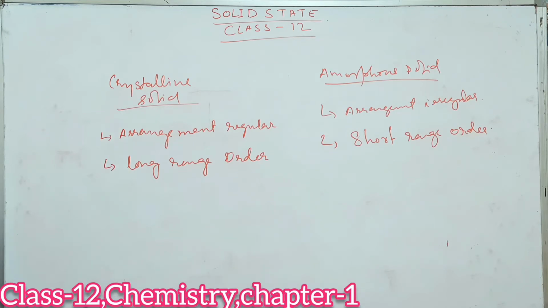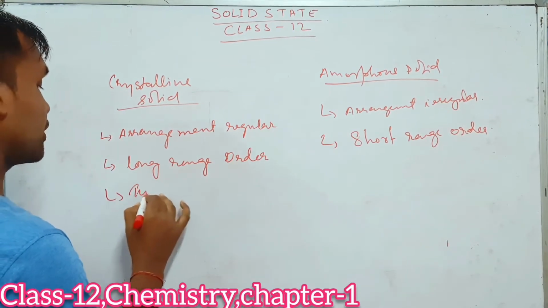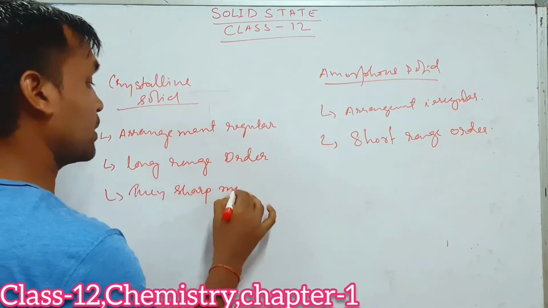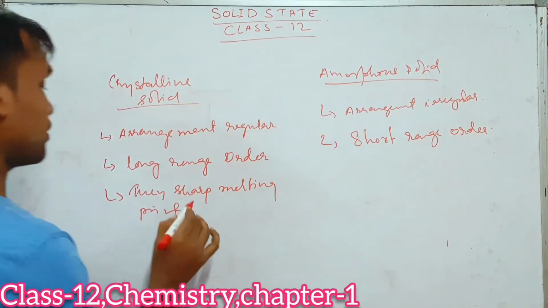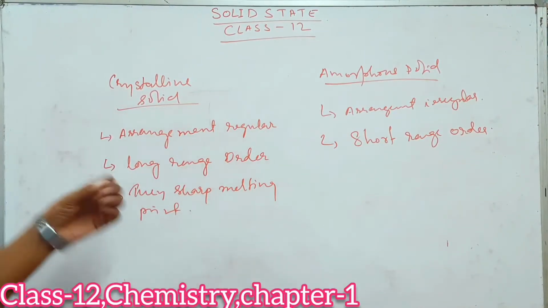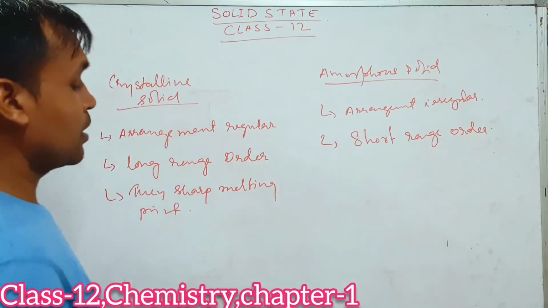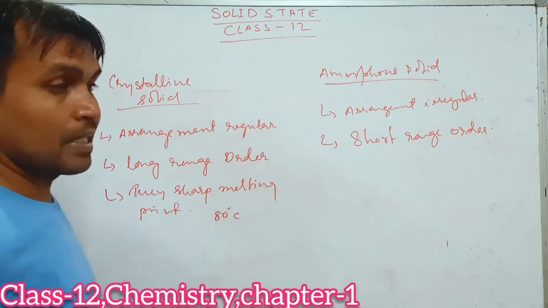Fine. Then next point, you can write it here. Crystalline solids have a sharp melting point. What does it mean? Suppose we have taken some substance which is crystalline in nature, and its melting point is 80 degrees Celsius.